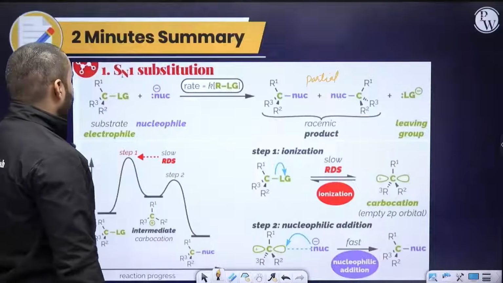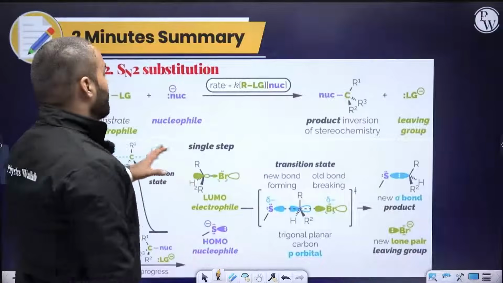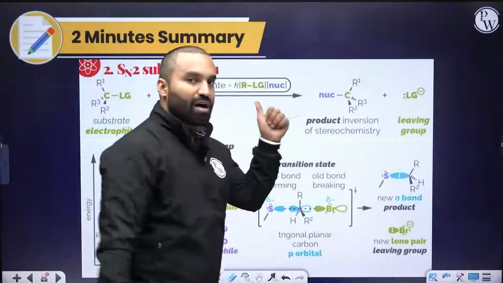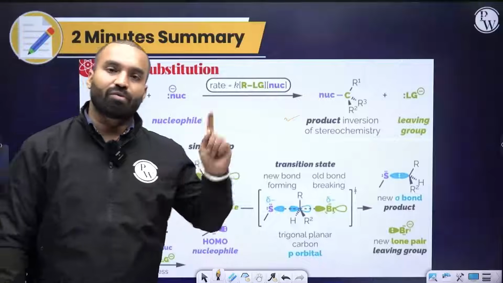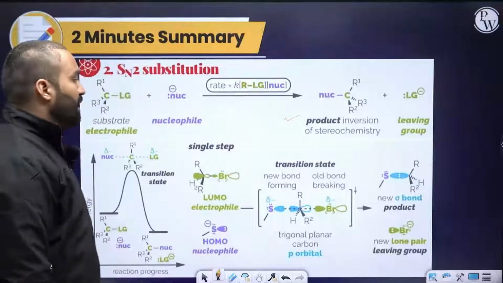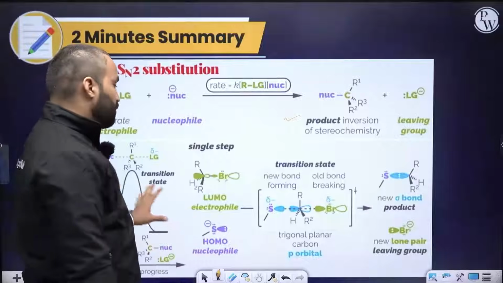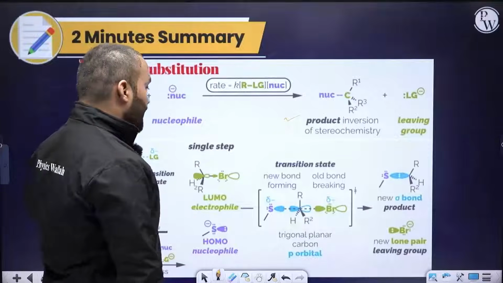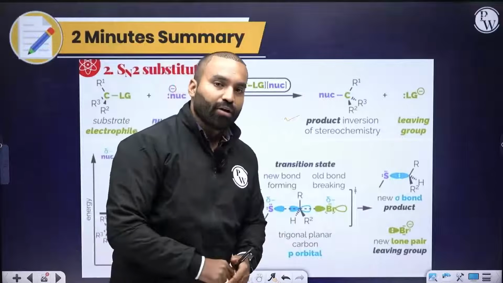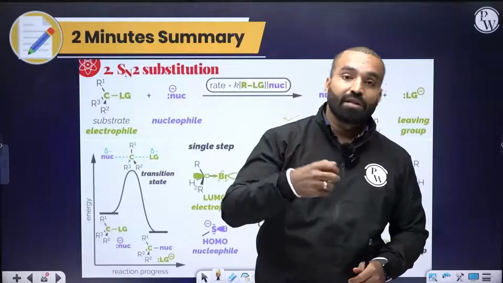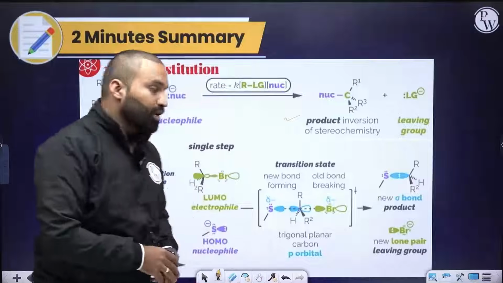Similarly, this will be your SN2 mechanism. SN2 is a direct attack and then product with inversion of stereochemistry. If you start with R isomer, your product will be S isomer. If you start with S isomer, your product will be R isomer. This is the energy profile diagram. Only one transition state forms here, and depending upon how strong the nucleophile is, the rate of reaction will also change accordingly.